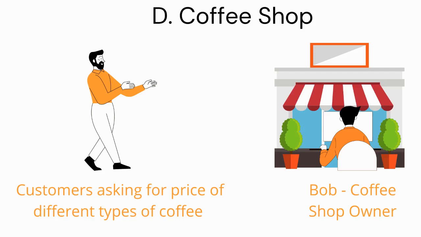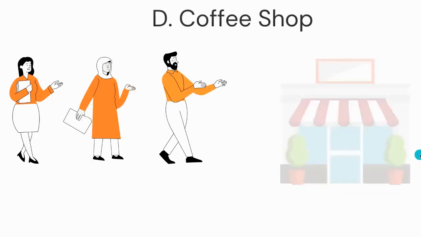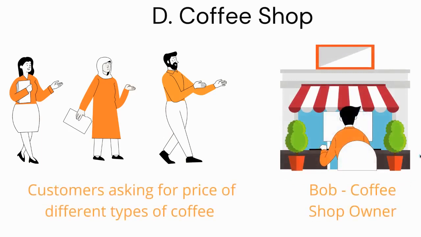Customers arrive at the shop and frequently ask for the price of different types of coffee. Bob doesn't remember the price and he frequently checks his laptop to see what the price is, and this adds a lot of delay. Customers realize it takes too long for Bob to respond and they start heading to a different shop. What can Bob do to solve this problem?